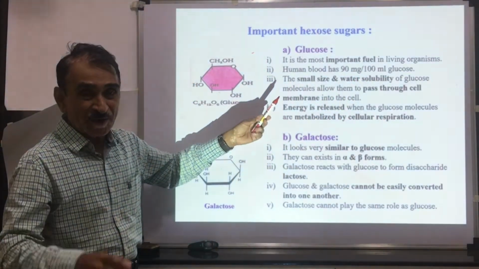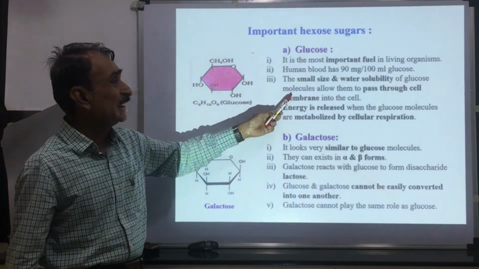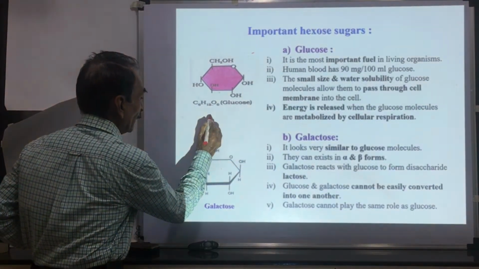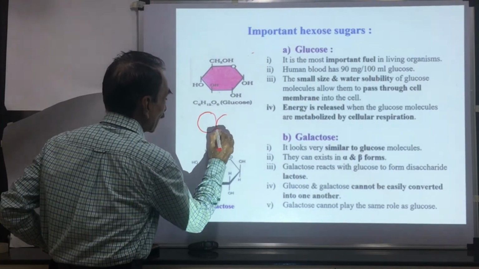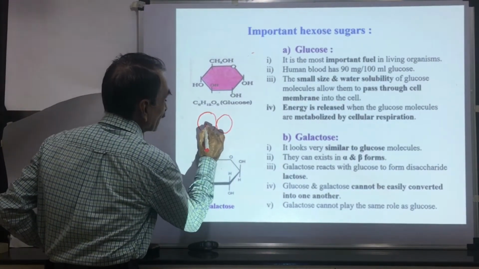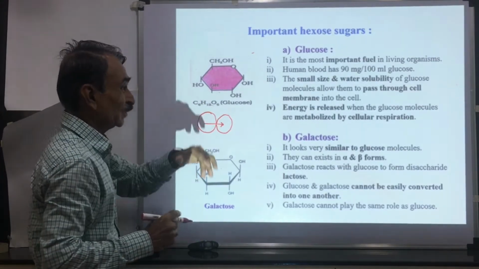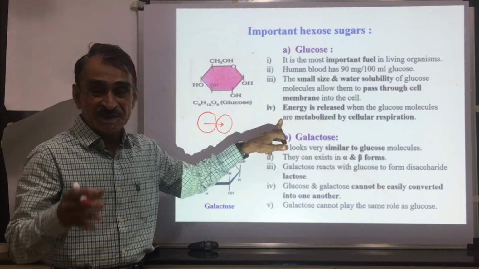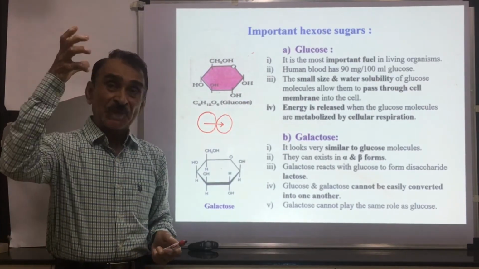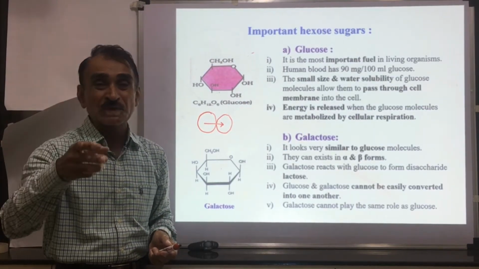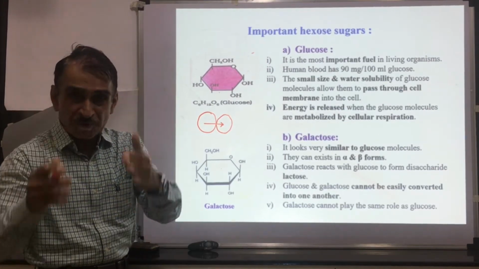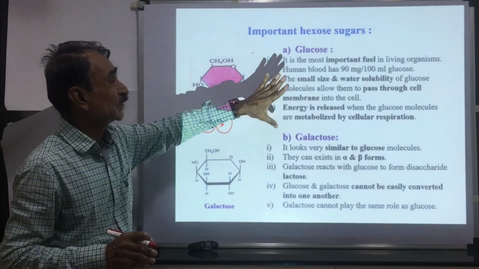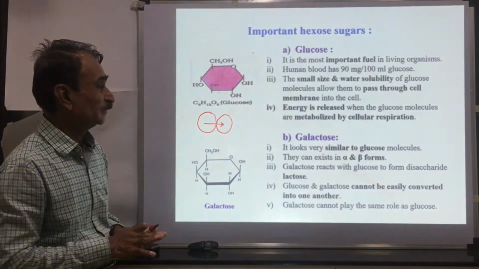Because of its smaller size, the glucose molecule is water soluble, and because of this it can pass through the cell membrane. Suppose these are 2 cells. Because of the smaller size, it can easily pass through the cell membrane. Energy is released when glucose molecules are metabolized in cellular respiration, as I just told you. When glucose is used as a substrate in aerobic respiration, it produces energy. This is the first hexose sugar, glucose, which is very important.